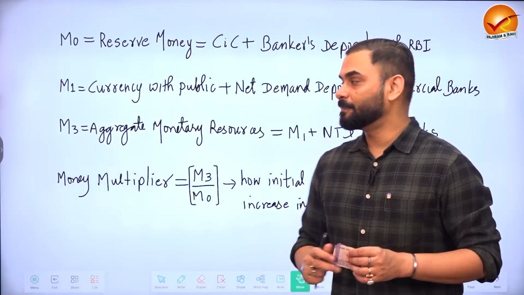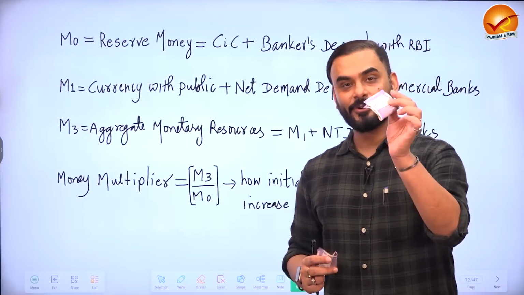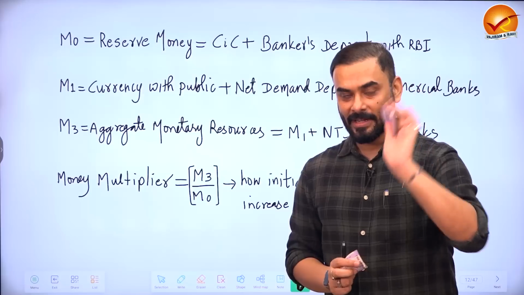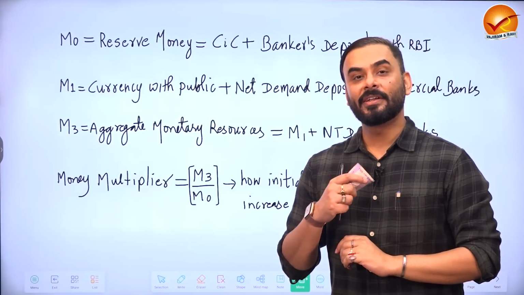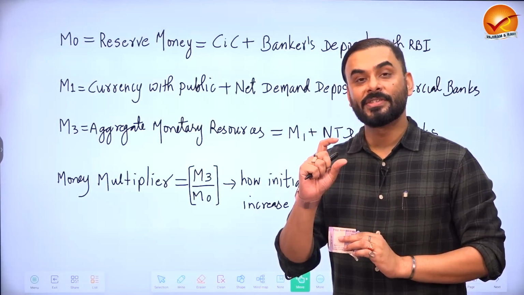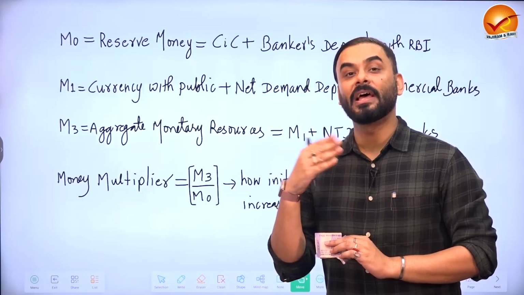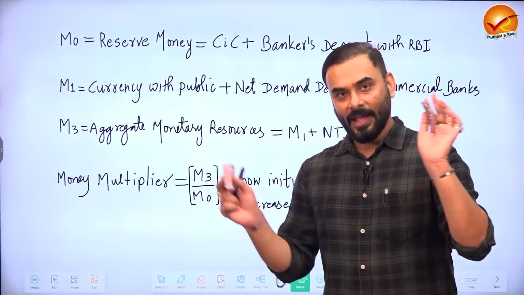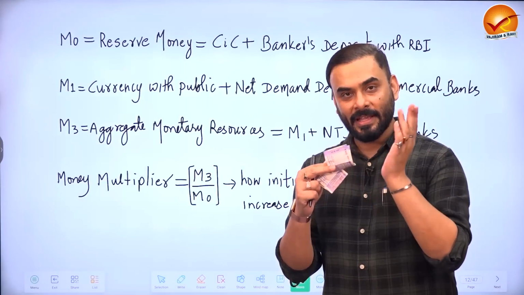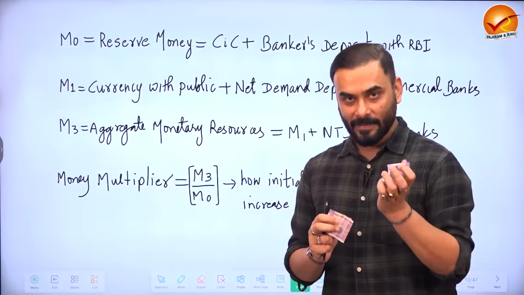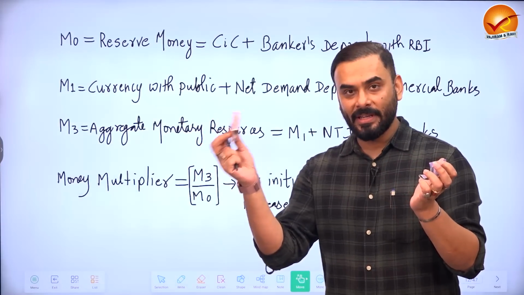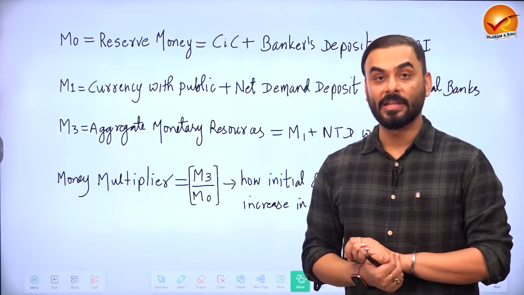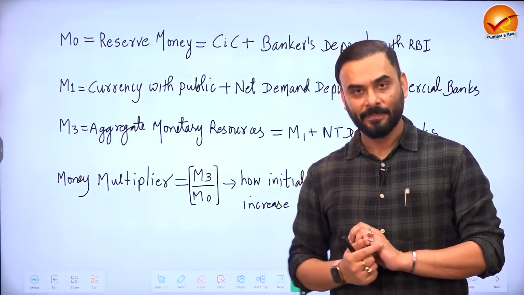Now guys, imagine that this is the 100 rupees which is with the public in India. So all the people of India are holding cash. Take that cash. Now imagine that we are also looking at all the savings accounts that people have in the banks. So people deposit their money in the savings account. So add both of them. So take the money that is there in the hand of the public currently. In that, add the money that people have deposited in their savings account, both of them. That is called M1. M1 is called narrow money.